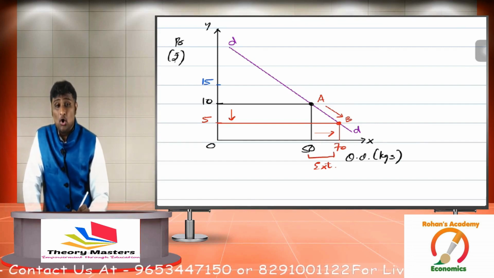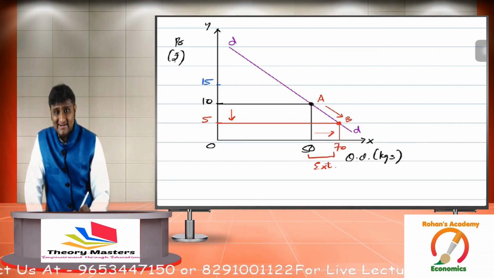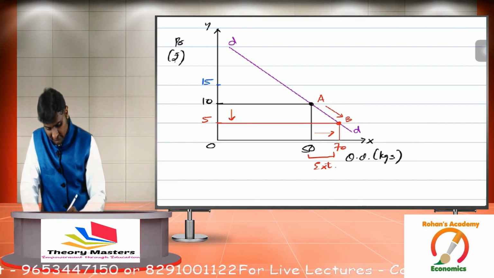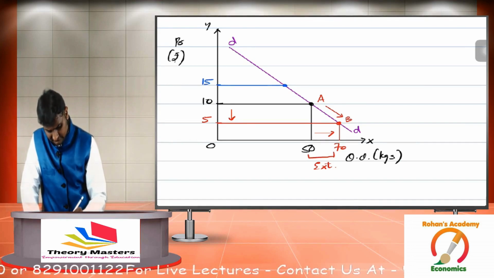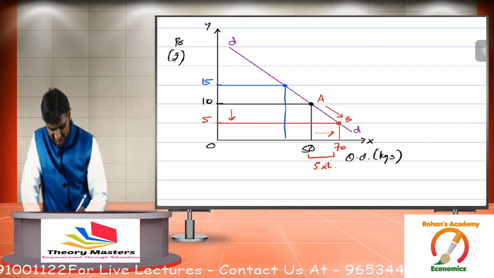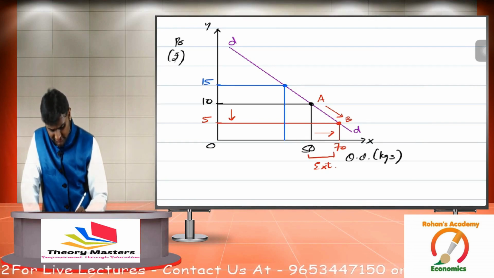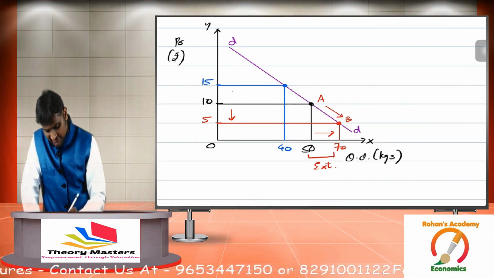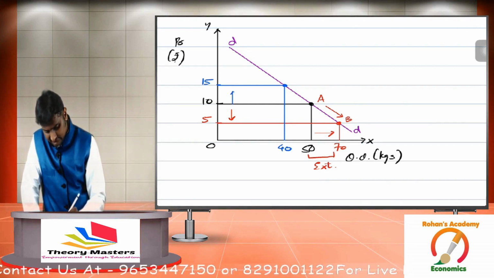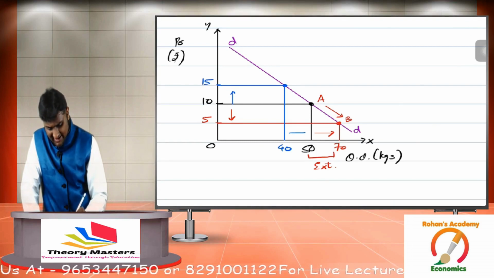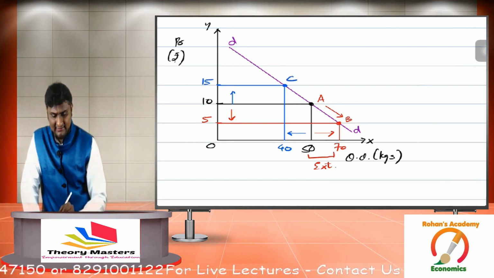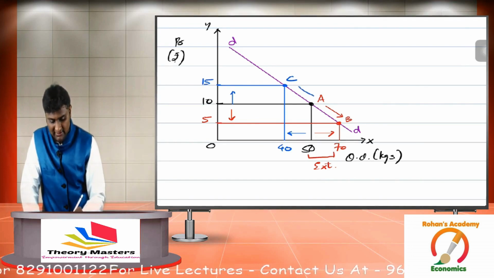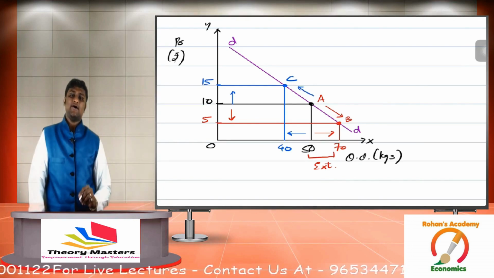Fall. Extend or contract? Contract. Say, let's check out at price 15, look at the demand. Suppose it falls to 40. So the moment price rises, demand contracts to 40. On the demand curve, we have this point C. So can I say we are moving from A to C on the demand curve?